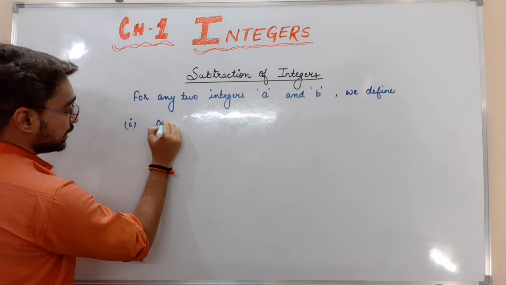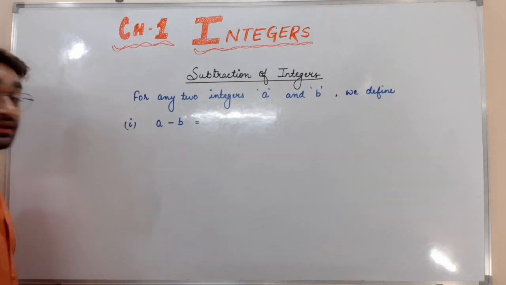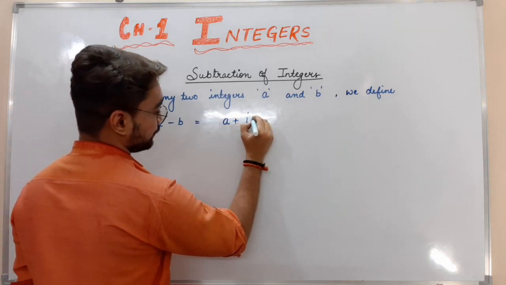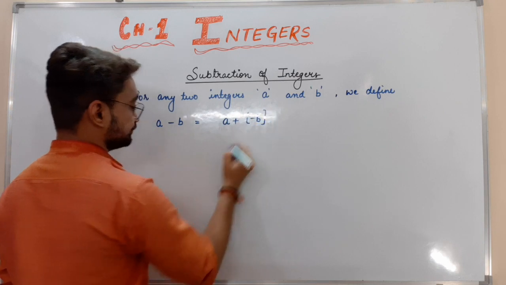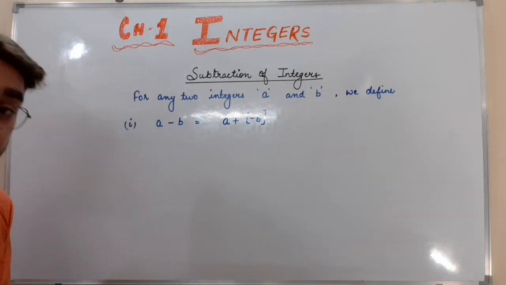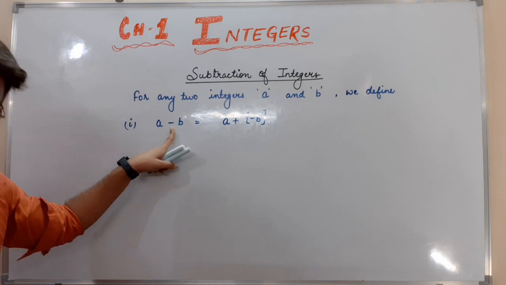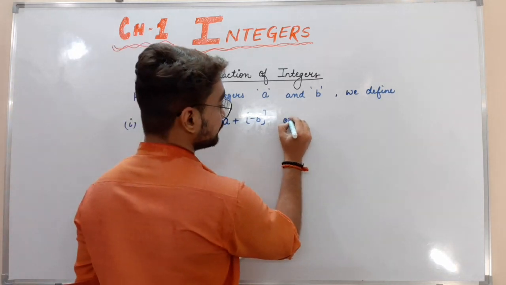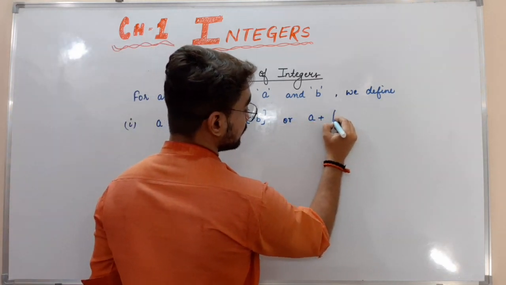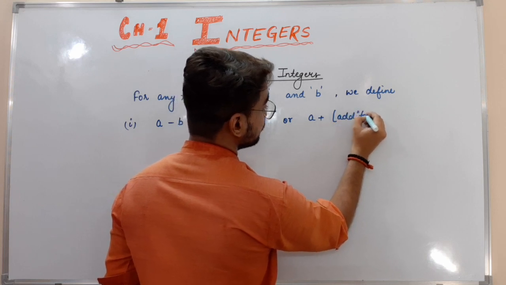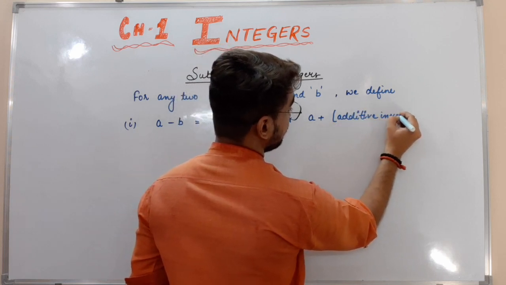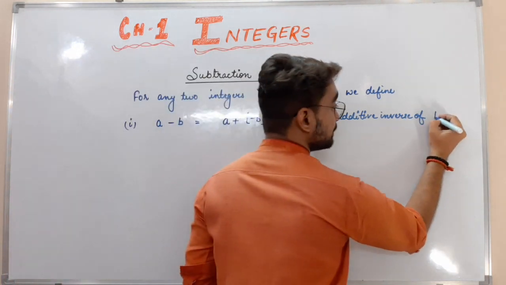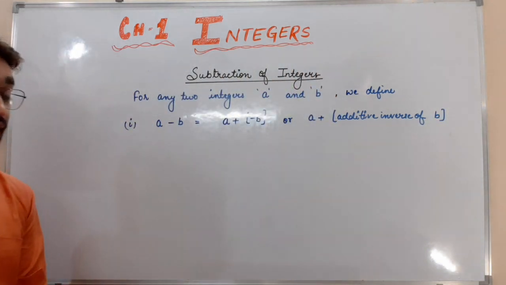rule 1, A minus B is actually equal to A plus minus B, because B is being subtracted, so it becomes a negative integer here. I can say A plus the additive inverse of B, because minus B is the additive inverse of B. A plus additive inverse of B.